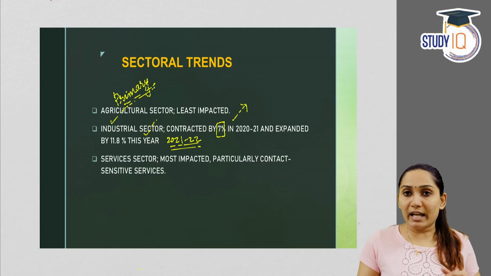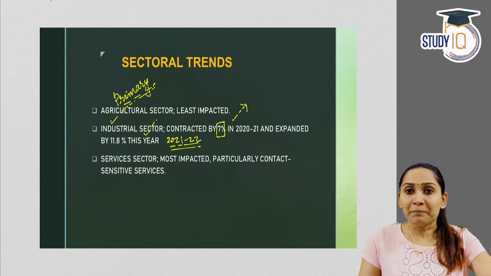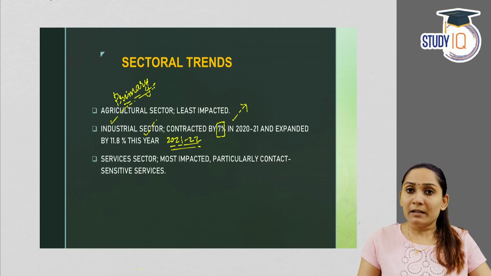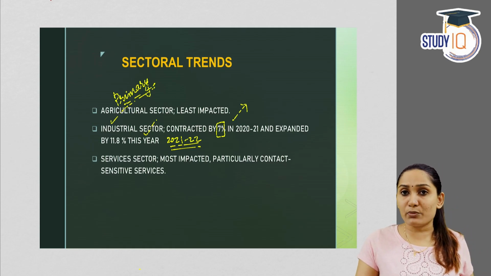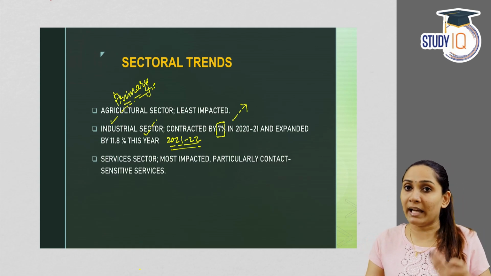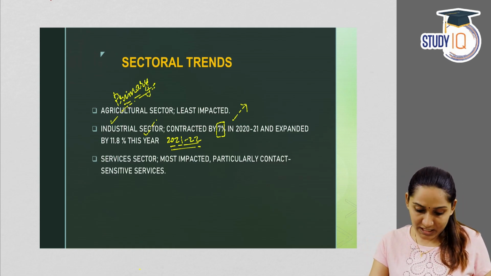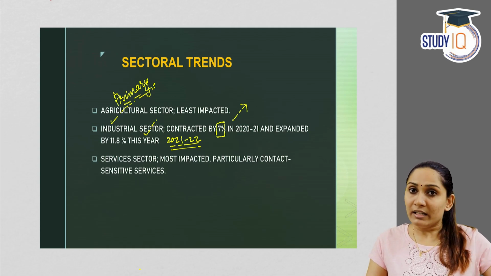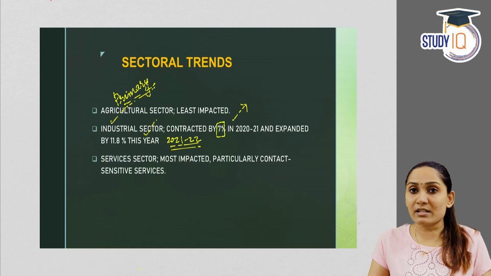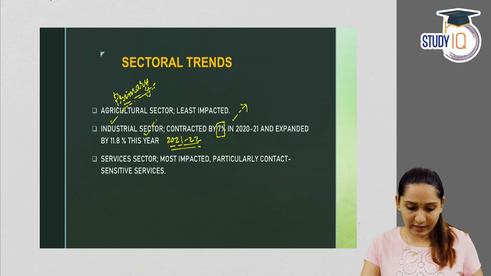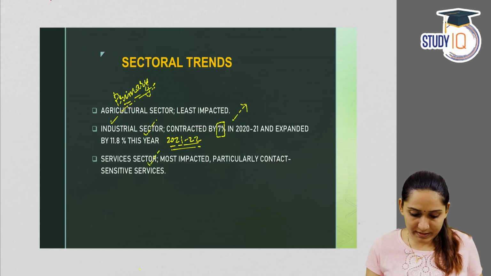It was in the financial year 2020-21 that the pandemic hit the economy very badly. And later, the next financial year, 21-22, the economy recovered from the pandemic and its after effects. So, that's why it said that even though the industrial sector contracted, it again revived its growth in 21-22.